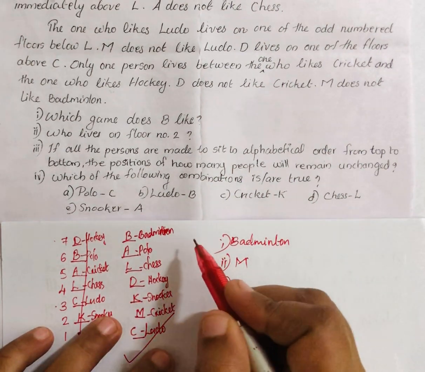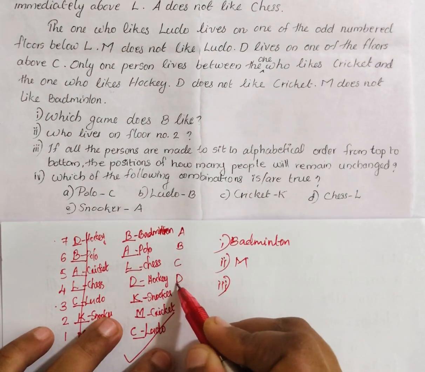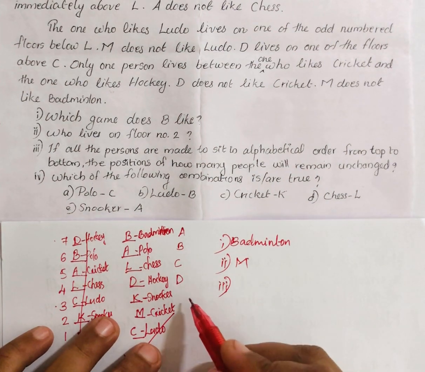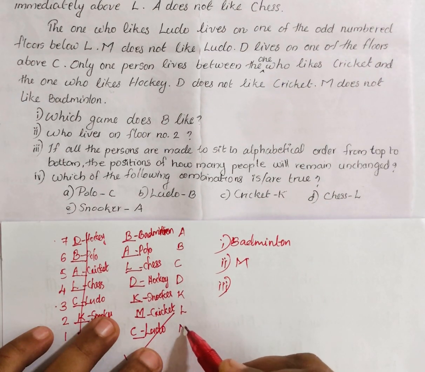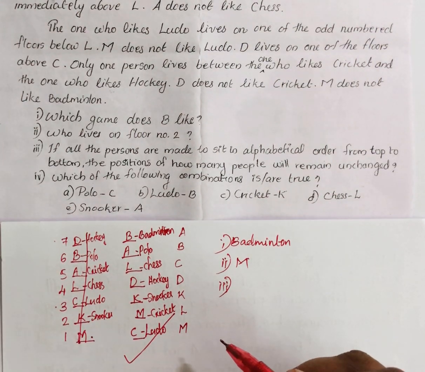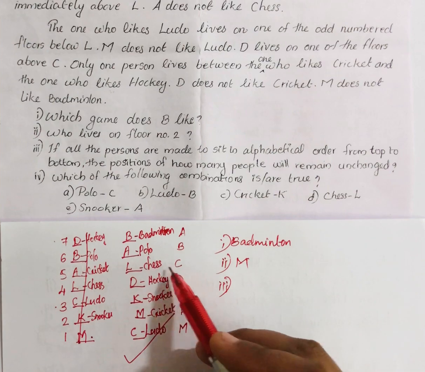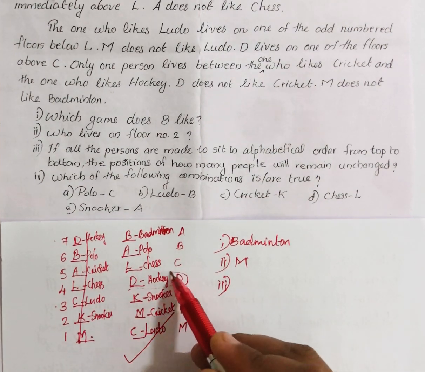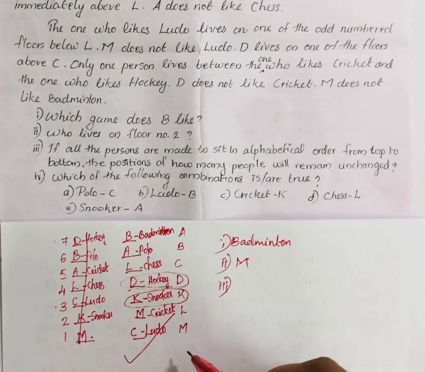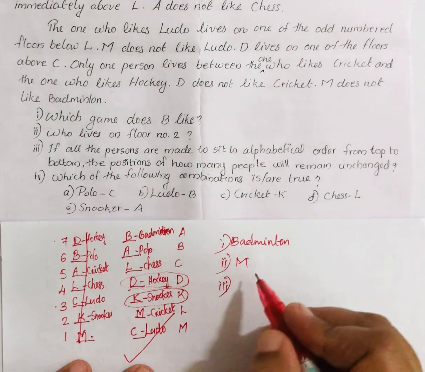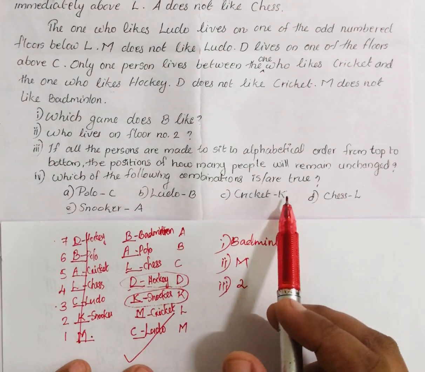So from top to bottom you have to write in alphabetical order: A, B, C, D, K, L, M. Then A's place changes, B changes, C changes, D there is no change in place, and K also is not changed. L and M are changed. So 2 places remain unchanged.